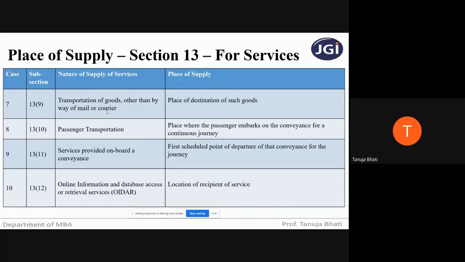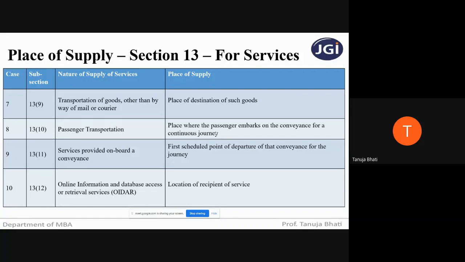Next, passenger transport covered under section 13, subsection 10. So in case of passenger transport, what is going to be the place of supply? The place where the passenger embarks on the conveyance for a continuous journey. Again, in case of passenger transport, wherever the passenger is first entering into the conveyance for the continuous journey, it is going to be the place of supply.